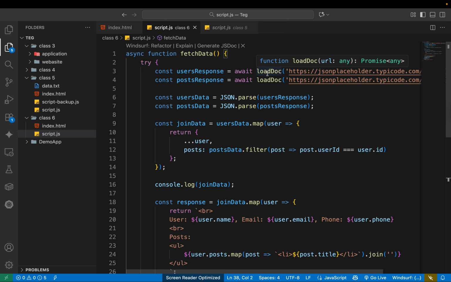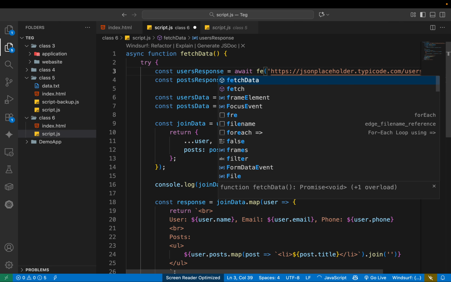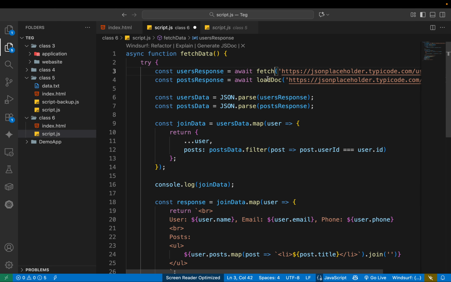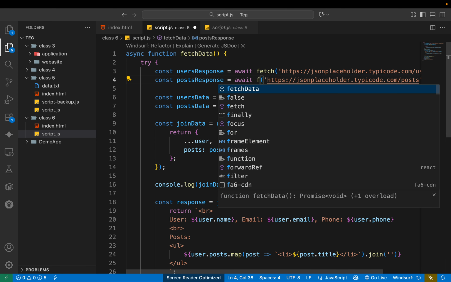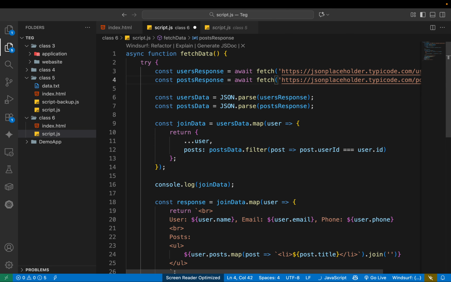So this time I simply change this part to fetch. Just use only fetch.